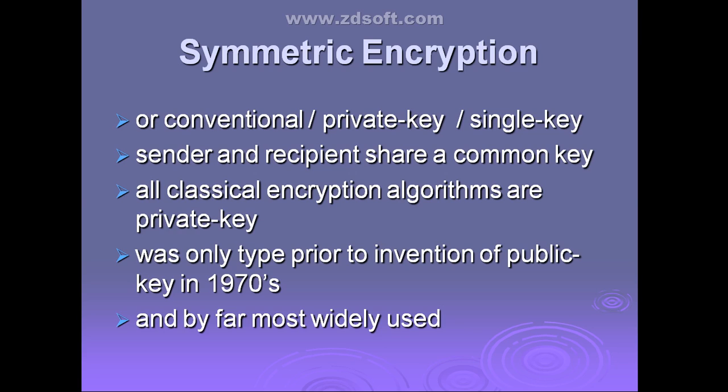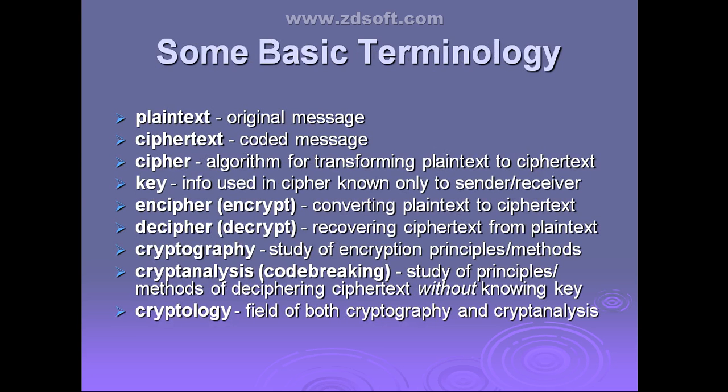All the classical encryption algorithms are private key. This chapter name is itself classical encryption technique. So all the classical encryption algorithms are symmetric or private key encryption, and it was the only type prior to the invention of the public key. And it is by far the most widely used encryption technique.